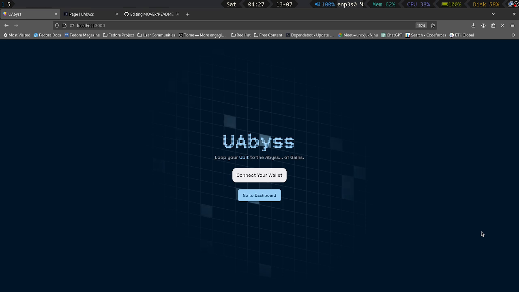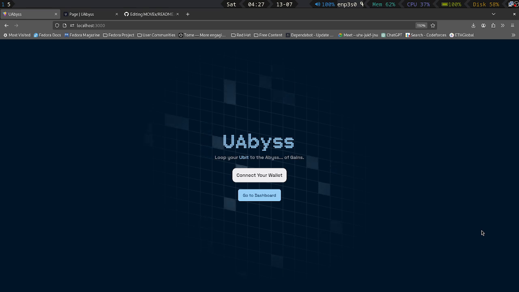DAO driven governance. Uabyss is built by the community for the community. Every crucial parameter from risk threshold to platform fees is governed by the DAO. You have the power to shape the future of Uabyss. What is the result of all this? The potential to supercharge your Ubit growth through yield looping, all while benefiting from a dynamic risk management system that adapts to market conditions. Ready to join the Uabyss evolution?